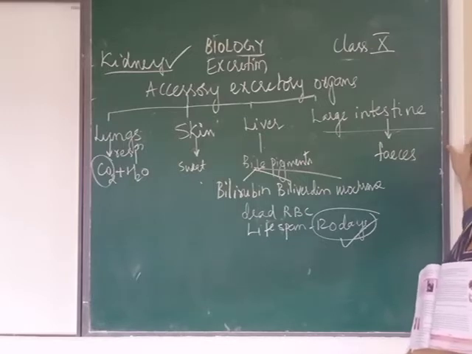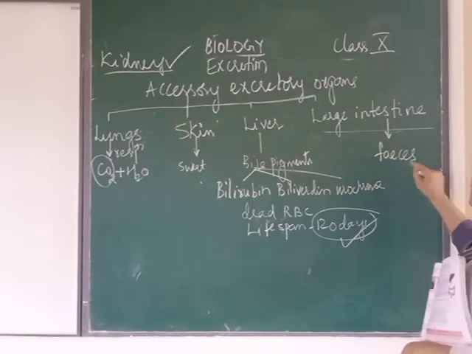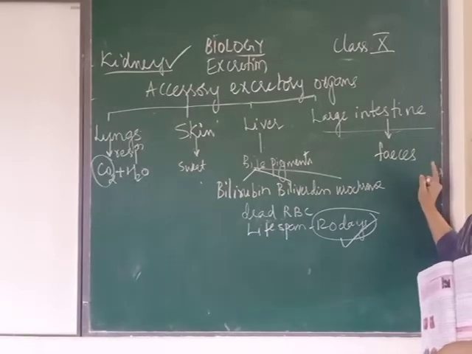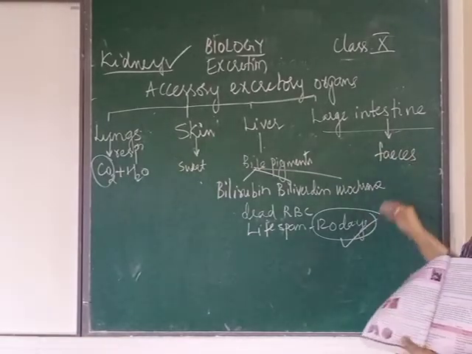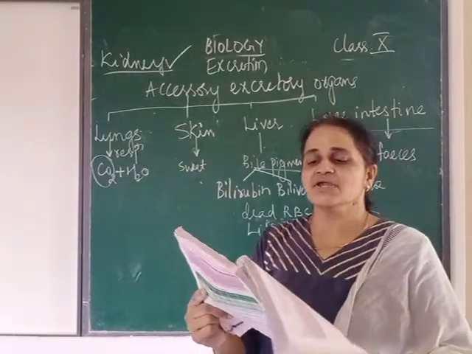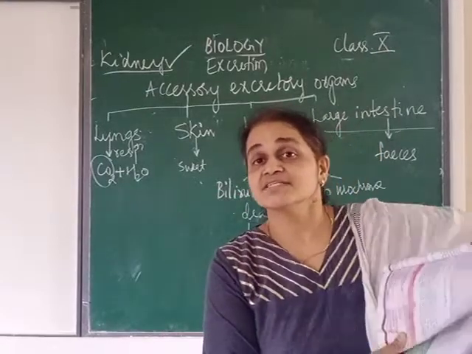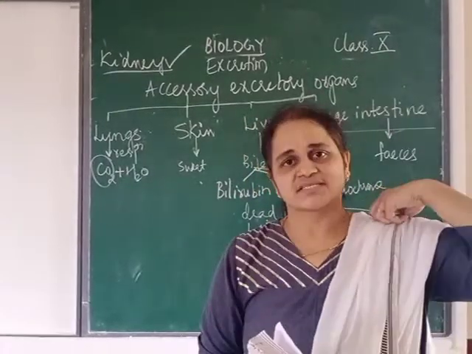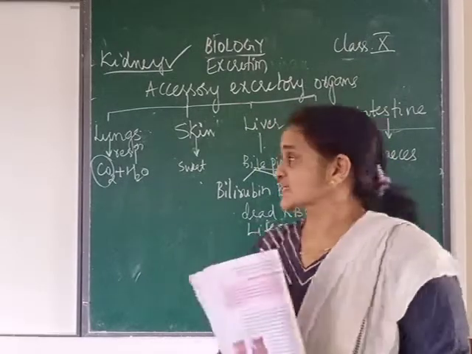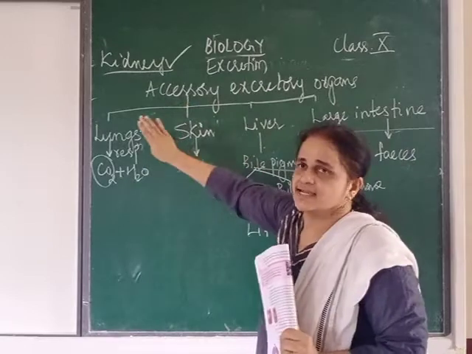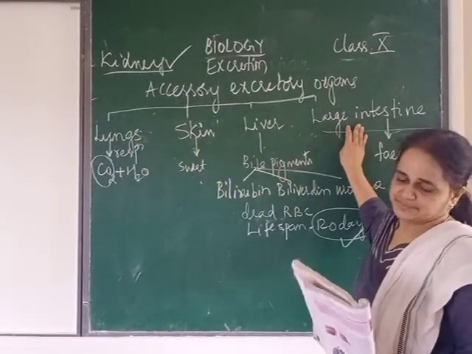Then lastly we have large intestine. Large intestine means through which waste is given out? Solid waste. That is feces. Salt, whatever waste material, solid waste is removed. So these are our accessory excretory organs. Next, even in our saliva some excretory products are given out. Tears, you know tears. So these are just small things. So accessory excretory organs once again: lungs, skin, liver and large intestine.